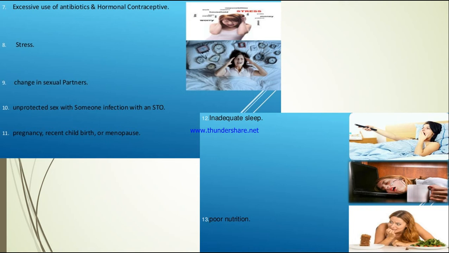Then pregnancy, recent childbirth or menopause. Okay, so during normal delivery also, if sterility is not maintained by the doctor and nurses, then patients can develop vaginitis. Then inadequate sleep because of stress, that also can decrease the immune system of the patient. And poor nutrition. Poor nutrition also is one of the risk factors for vaginitis.